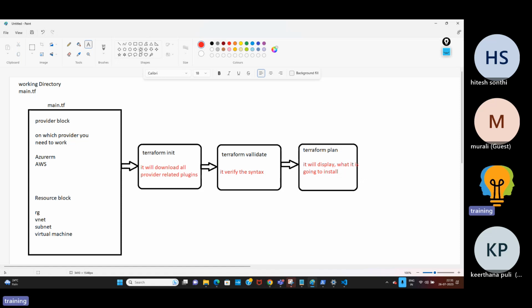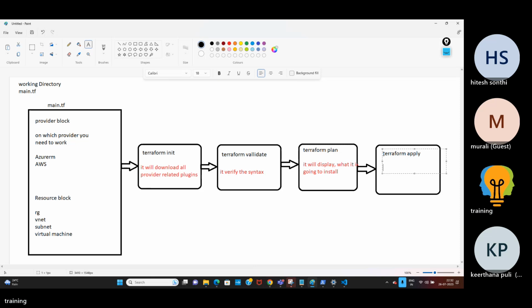Now after plan, if everything is fine and you want to install it, then apply it. Terraform apply. Once you apply it, the resources will be created. These are the four commands we generally use.